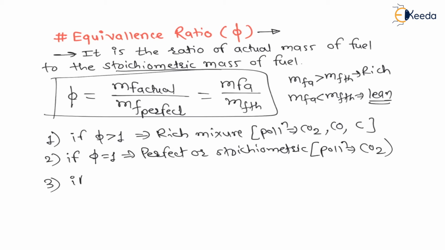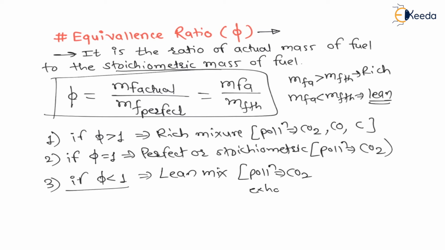Third is, whenever this phi is less than 1, if this equivalence ratio is less than 1, that means the mass of fuel is less than the stoichiometric mass of the fuel, therefore it is a lean mixture. For a lean mixture the pollution is only carbon dioxide. But my dear students, in the exhaust there will be more oxygen molecules also, along with carbon dioxide pollution, right?